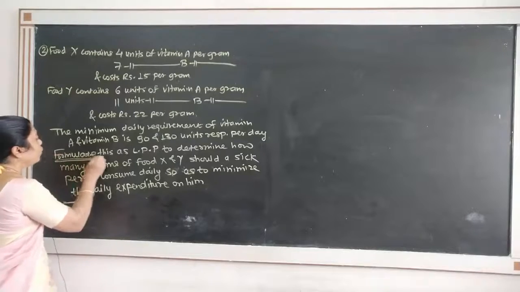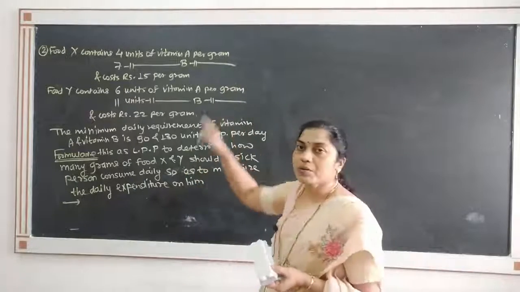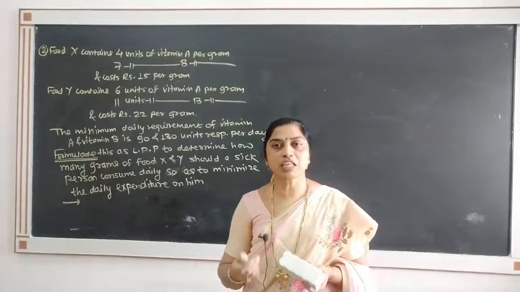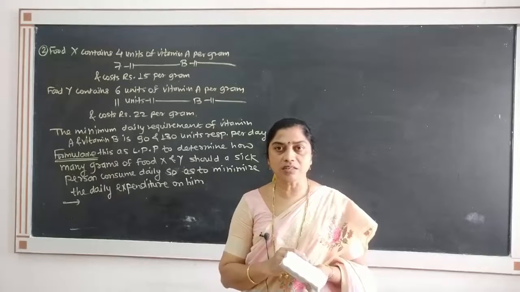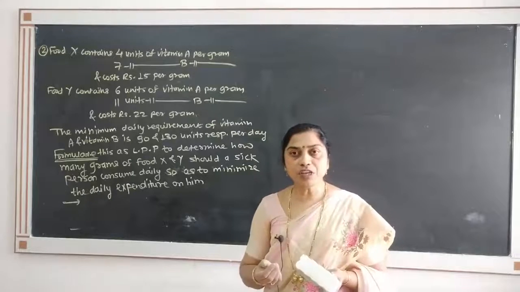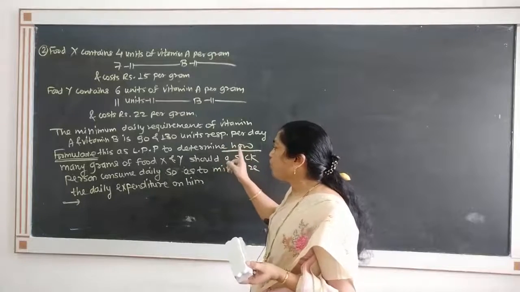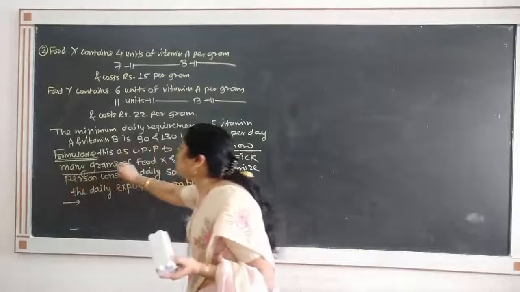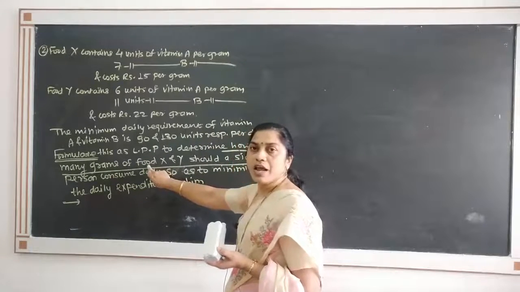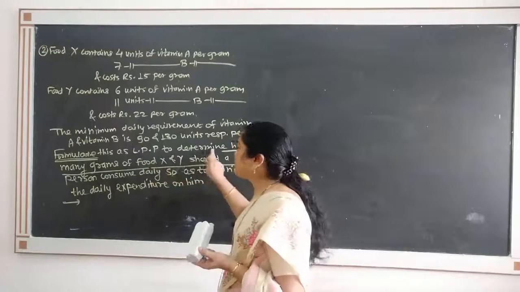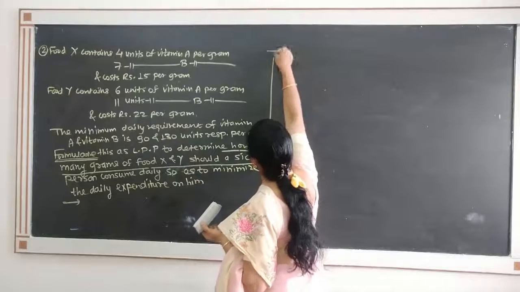So see, we want to formulate this problem, meaning we want to convert this verbal description into a mathematical expression which relates decision variables, objective function and constraints with each other. Now what are the decision variables? They are determined according to the given problem. We want to determine how many grams of food X and Y should he consume. So this question gives us the idea of decision variables. So what are x and y? These are the decision variables.